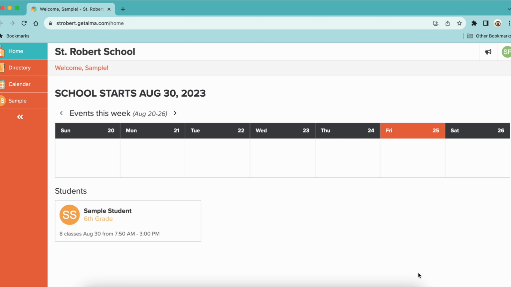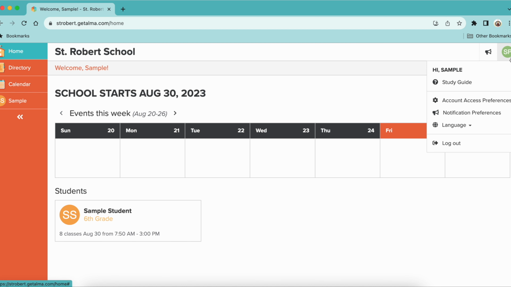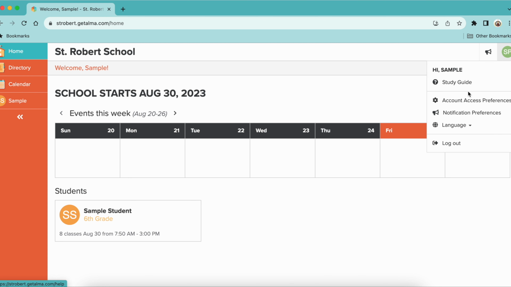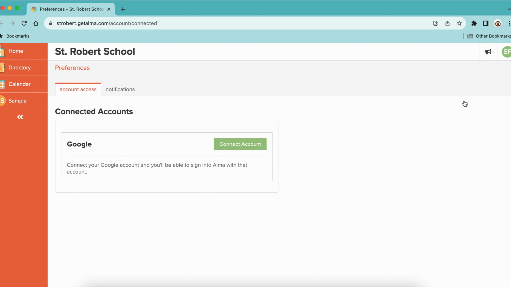Once you log in, if you are like me and you have a Google account, you can link it to your Google account so that you don't have to remember your username and password. You do that by clicking the little initials in the top right-hand corner, and then you say Account Access Preferences, and you can connect any Google account with Alma.